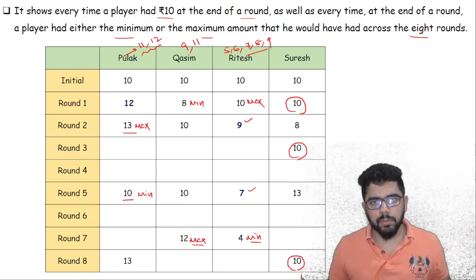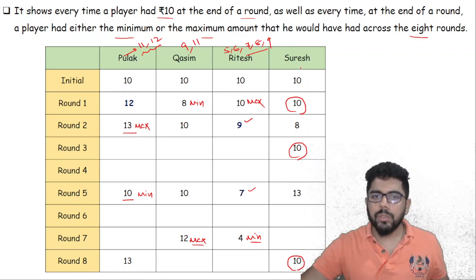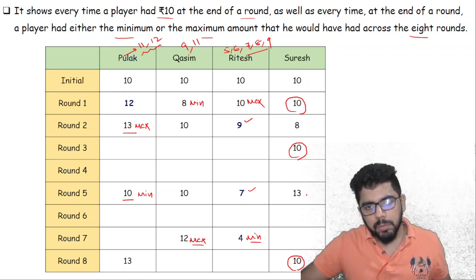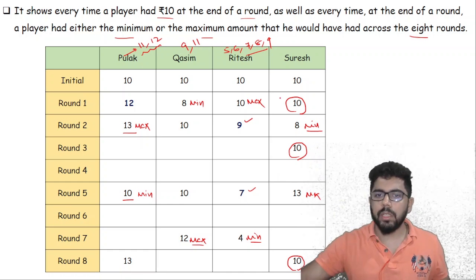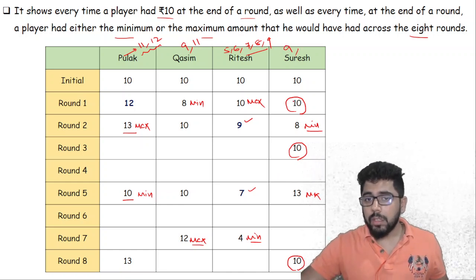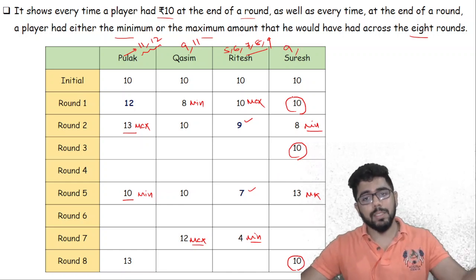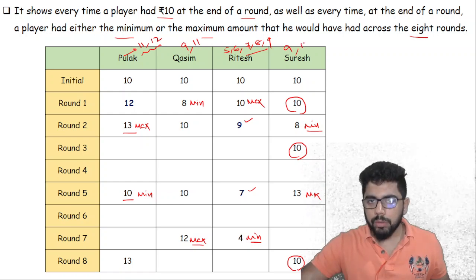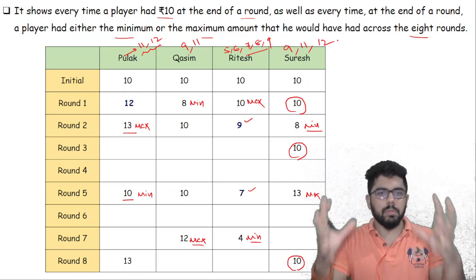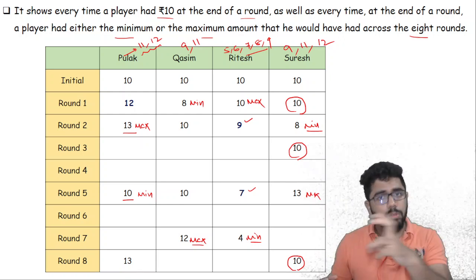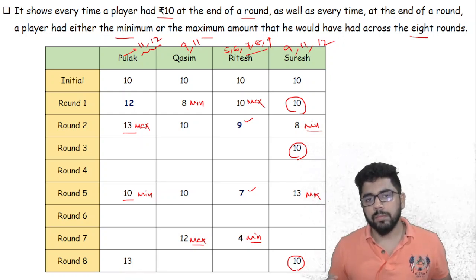These things can happen for Ritesh, and for Suresh again the maximum is 13 and the minimum is 8. So Suresh can have 9, cannot have 10 because whatever times he has 10 has been mentioned. Suresh can have 11, Suresh can have 12. So these are the possibilities. This is what we can conclude from this particular structure.